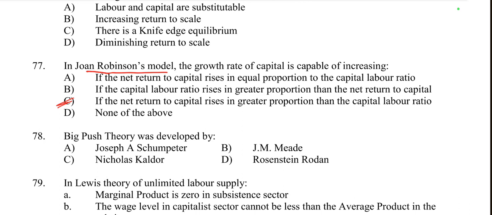This reflects the idea that when the return on capital grows faster than the capital labor ratio, the economy can sustain a higher level of investment, leading to higher growth rates in capital. Thus, the growth rate of capital is capable of increasing if the net return on capital rises in greater proportion than the capital labor ratio. So option C is right here.